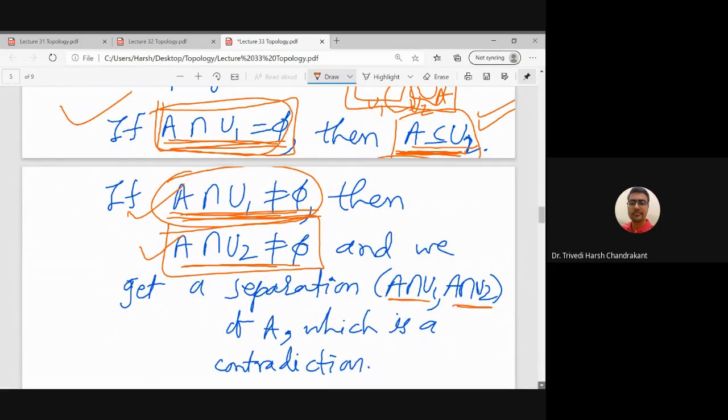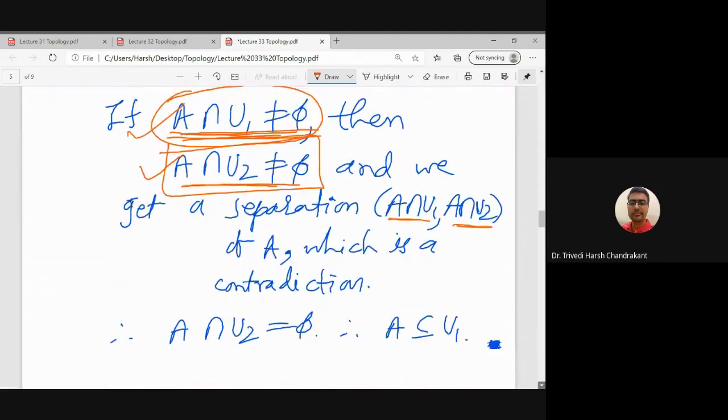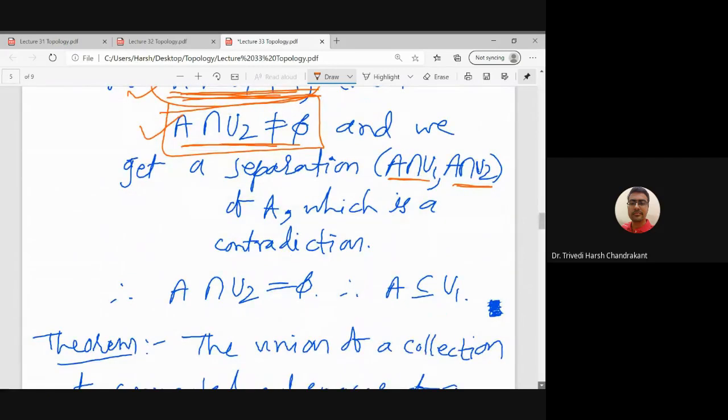And since U1 union U2 is X, what we will get is A intersection U1 union A intersection U2 is A, right? And both of these are non-empty open sets. So what we get is a separation of A.